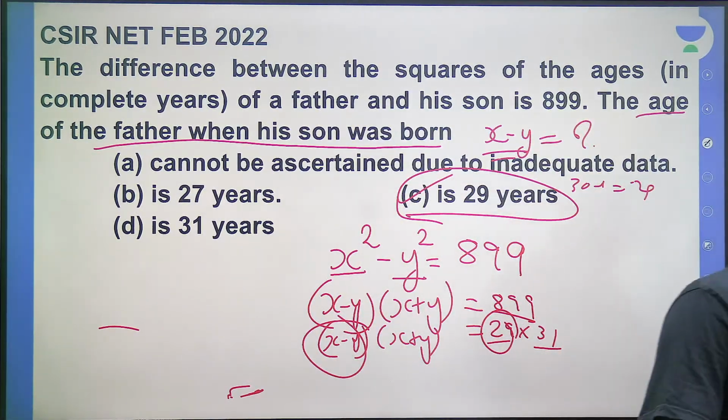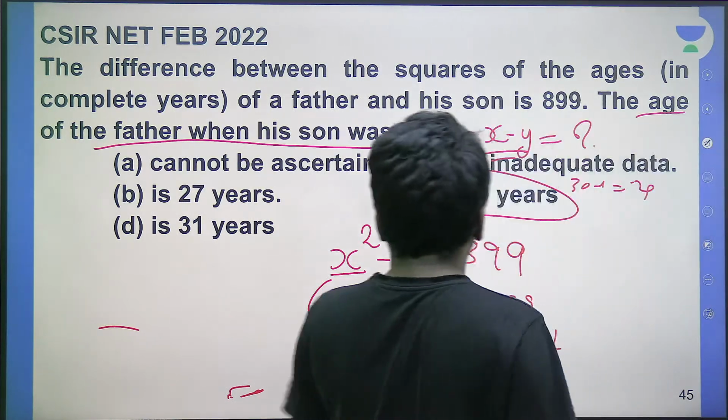And what you are taking as x, you are considering x as present age and 0 as the age a few years before. That itself is a mistake. Okay, I hope that is clear.